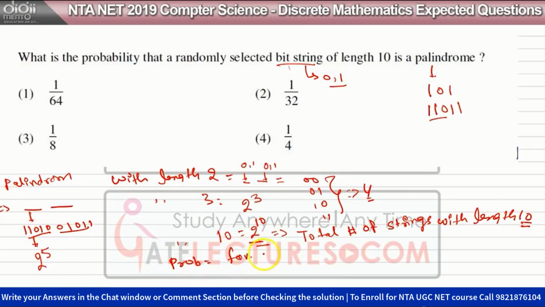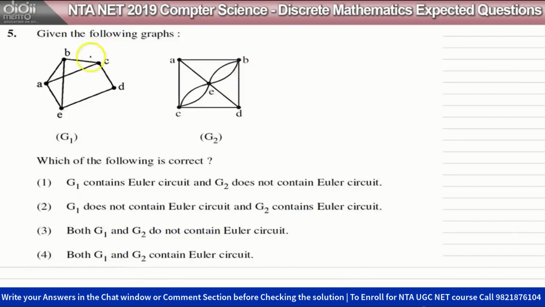favorable cases upon total cases, which means 2 to the power 5 upon 2 to the power 10, that is 1 upon 32. The answer to the question is 2. Okay, we have question number 5.